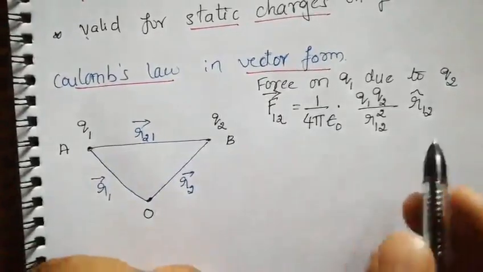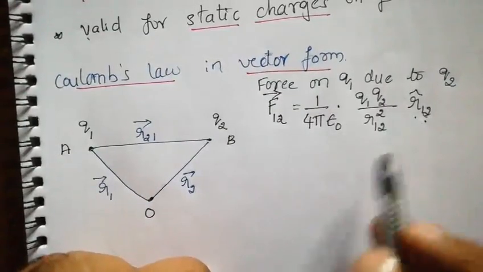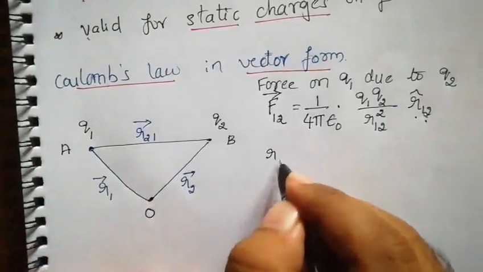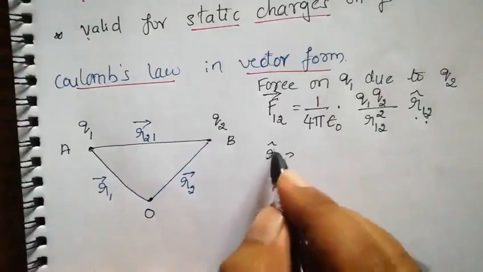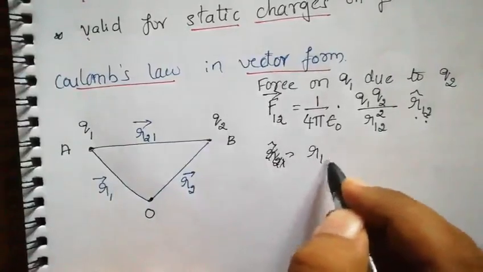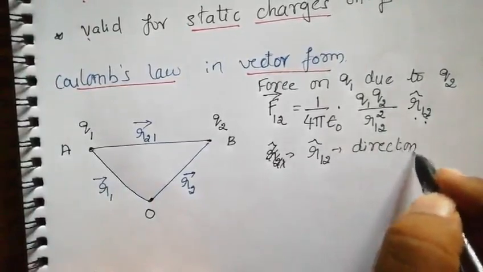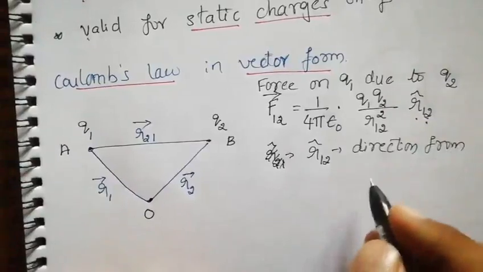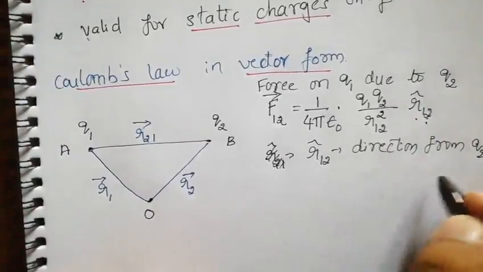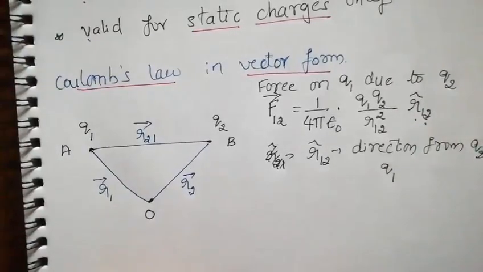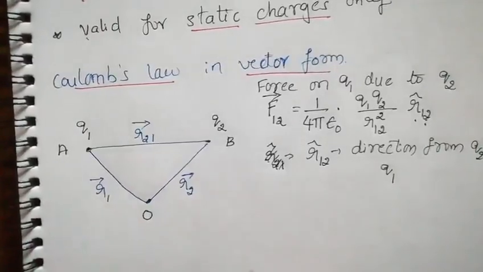Here r12 cap indicates the direction from 2 to 1, that is from Q2 to Q1.